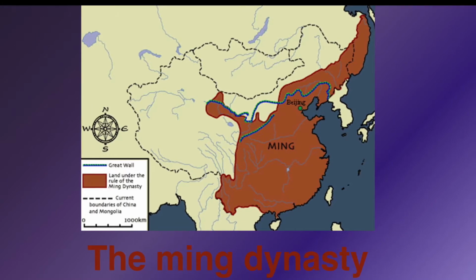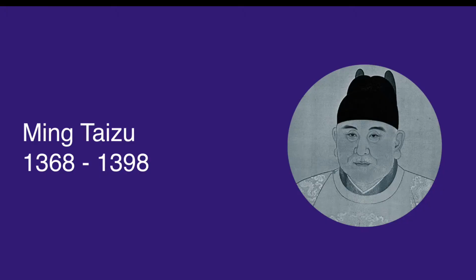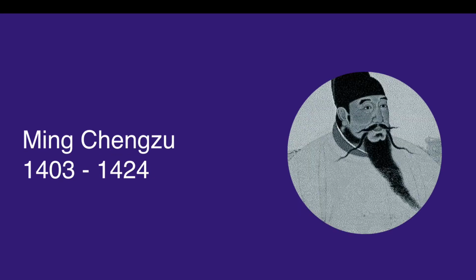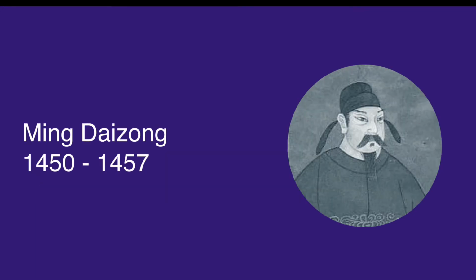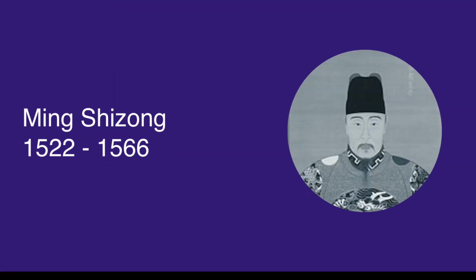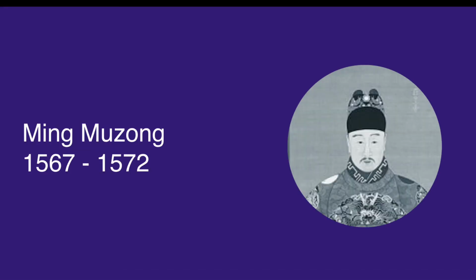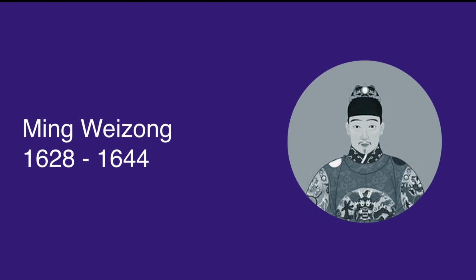There were a total of 16 emperors that ruled during this time period, including Ming Taizu, Ming Huizong, Ming Chengzu, Ming Renzong, Ming Xuanzong, Ming Yingzong, Ming Daizong, Ming Xianzong, Ming Zayuzong, Ming Wuzong, Ming Xizong, Ming Muzong, Ming Shenzong, Ming Guanzong, Ming Zizong, Ming Weizong.